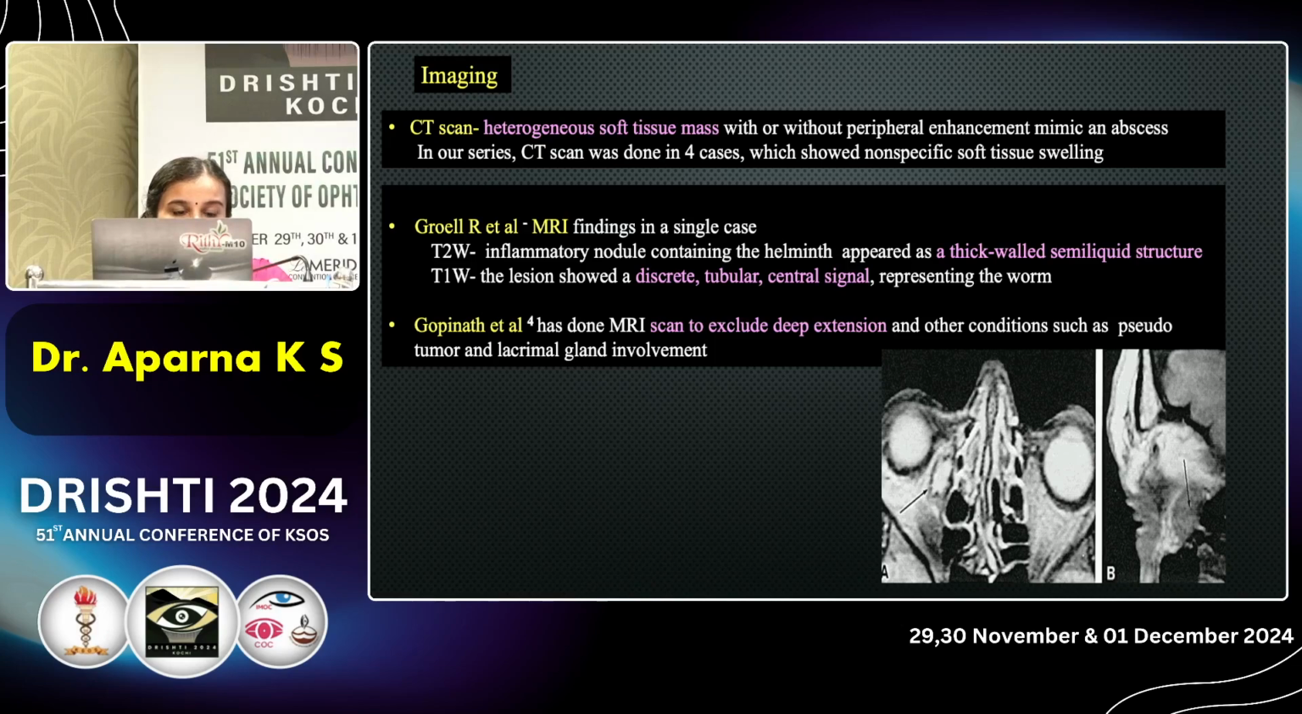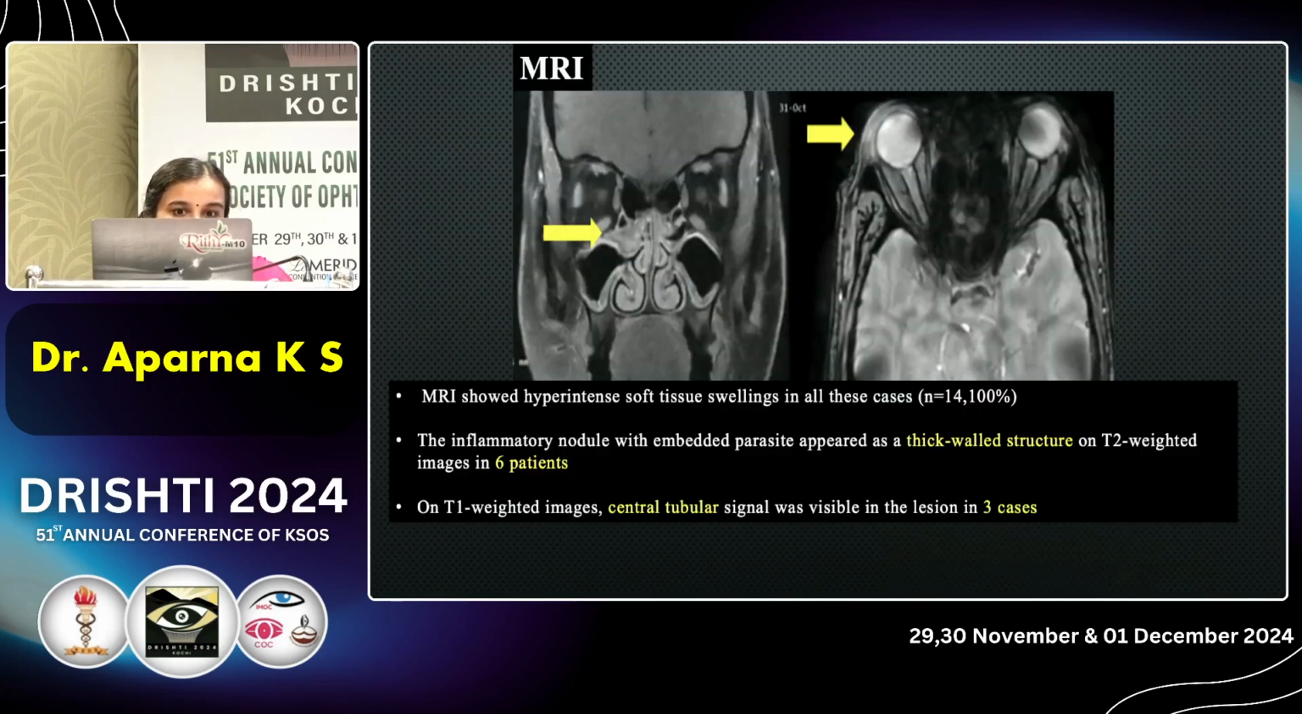According to them, the T2 weighted image showed the inflammatory nodule as a thick wall semi-liquid structure. And on the T1 weighted image, there was a central tubular structure that was representing the worm. Gopinath et al. used the scan to exclude deeper extension, to know the plane, and to exclude other conditions like pseudotumor or lacrimal gland involvement.